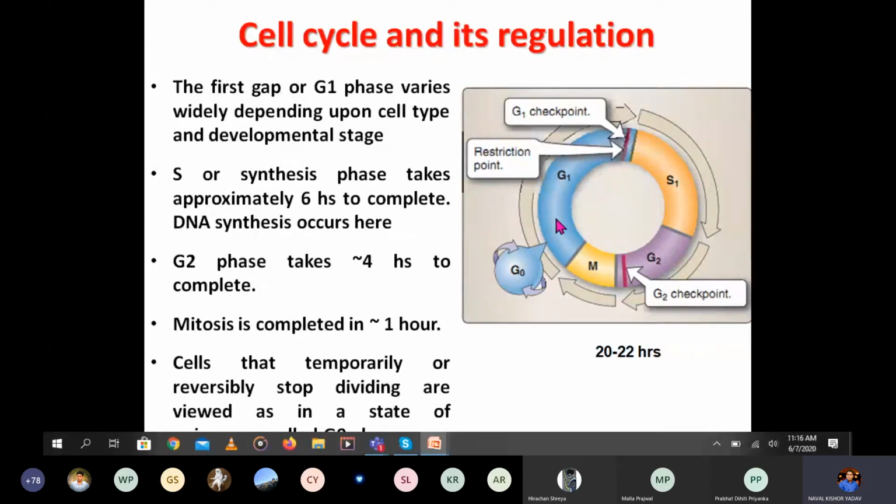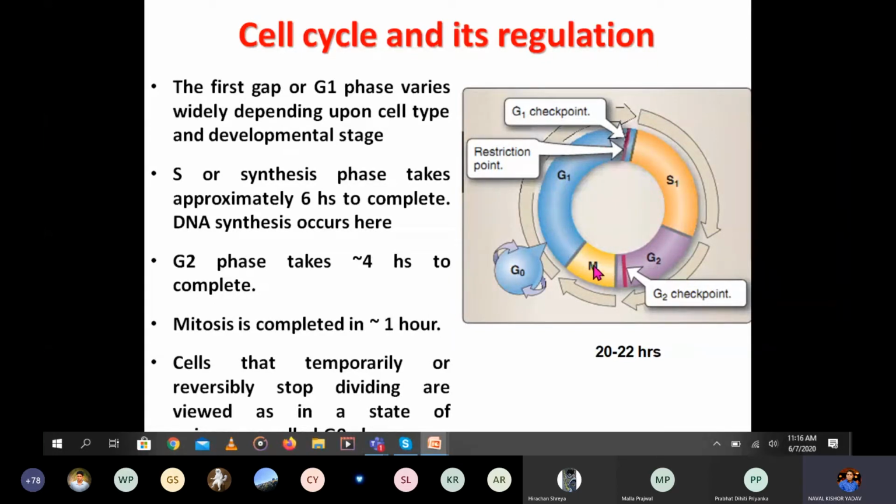Then the next one is the S phase, the synthesis phase, where DNA synthesis occurs, and it takes around 6 hours to complete. This is followed by the G2 phase, which takes around 4 hours to complete.